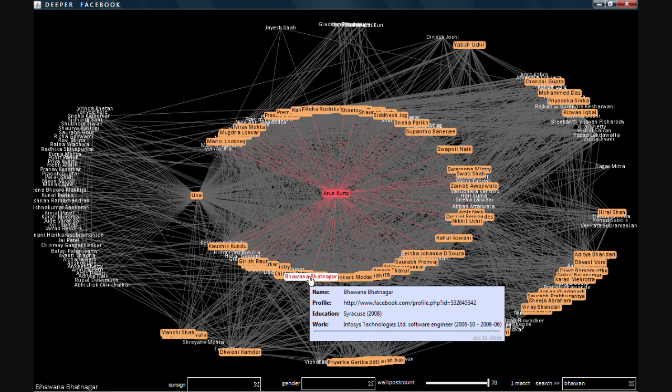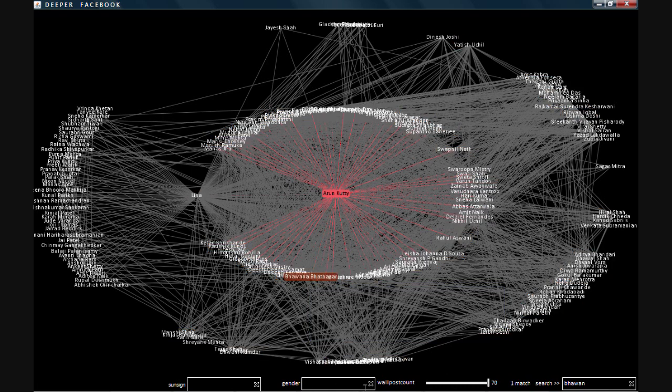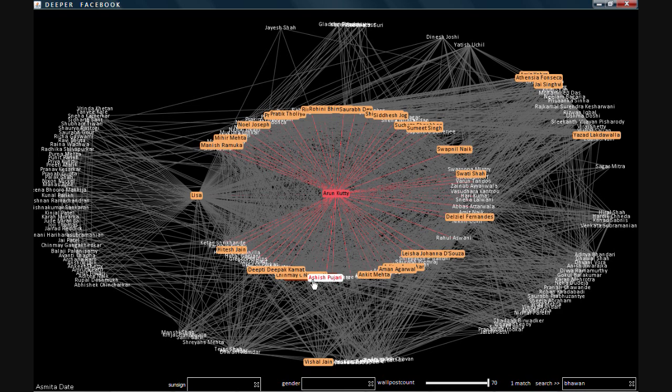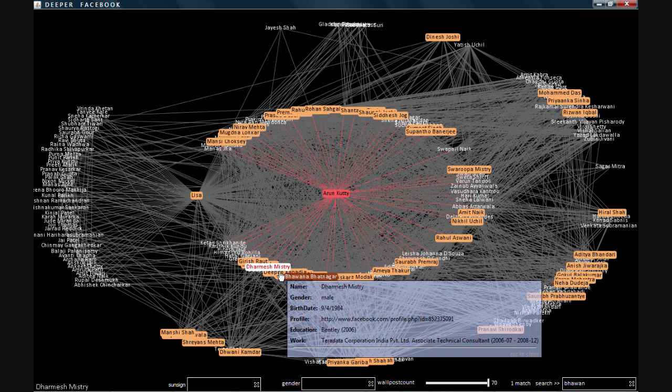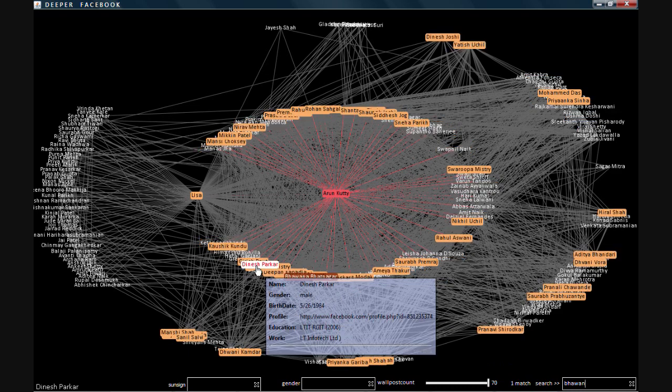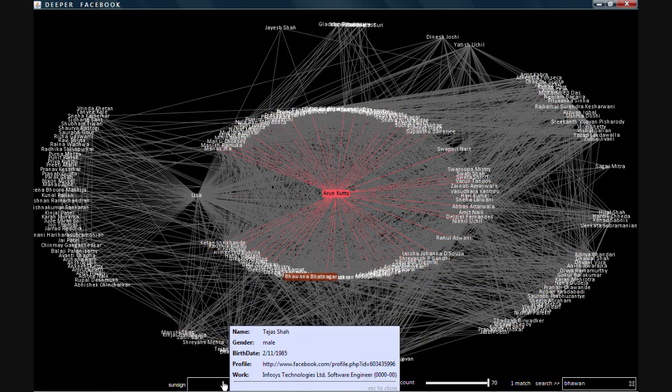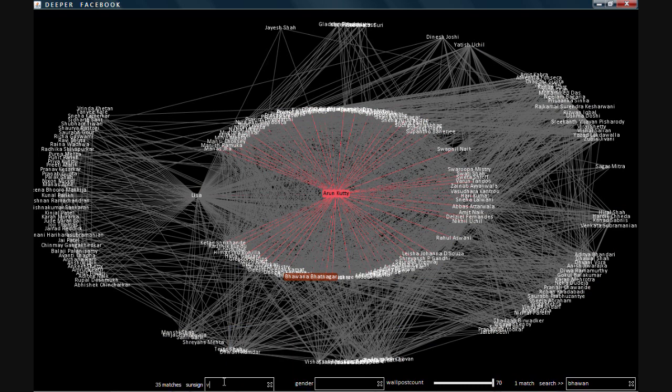Provisions to distinguish by gender are also provided. When we hover on an individual, his profile information like education, work are provided along with the link to the individual's profile. Deeper Facebook can also be used to categorize by sun sign along with their count.